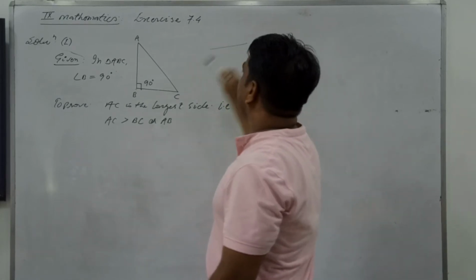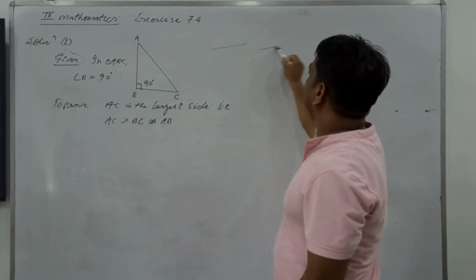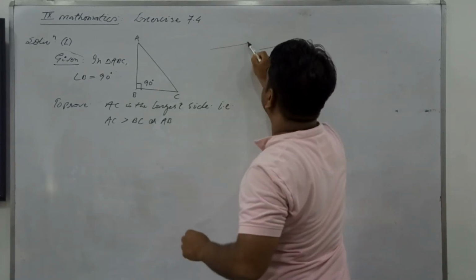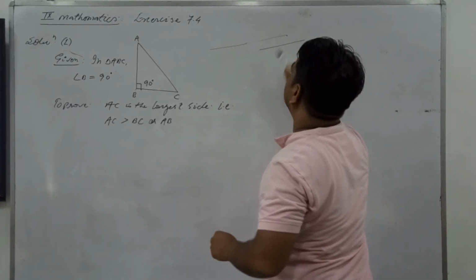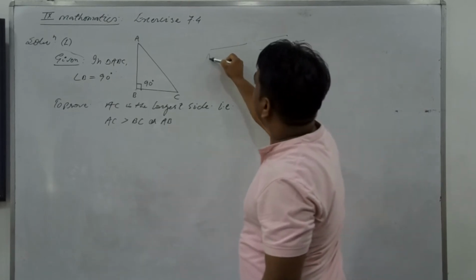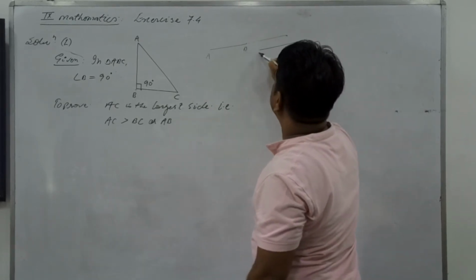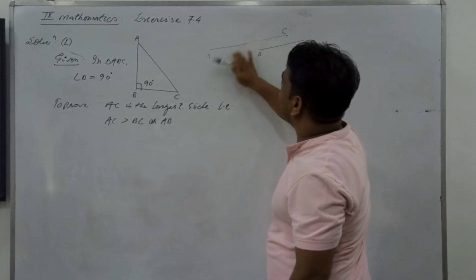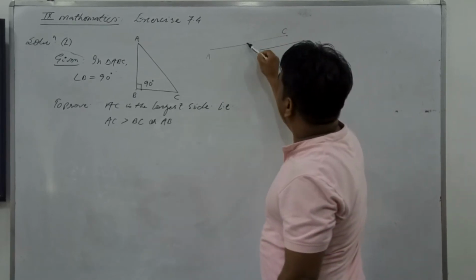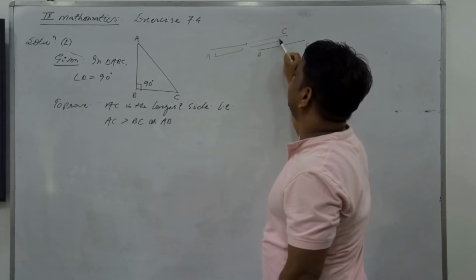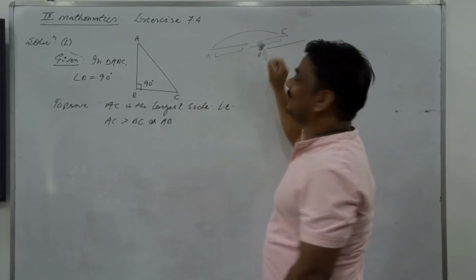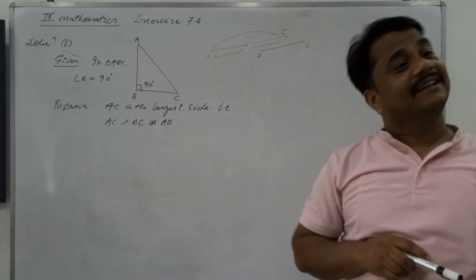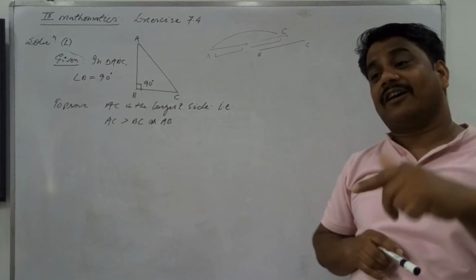One side I have taken this, another side I have taken this. Is that clear? This side is now joined with that. Obviously, the first side we have taken is AB and the second is BC. If I join the two, it will form AC. So from here to here it's AB plus BC. The sum of two sides cannot be less than the third side. It can be greater or equal.